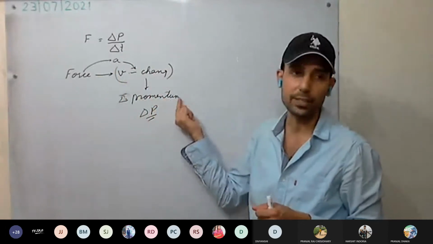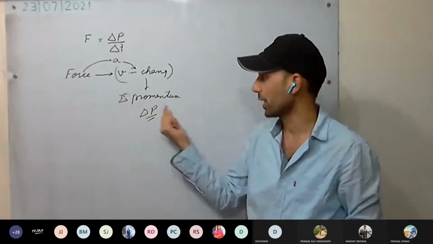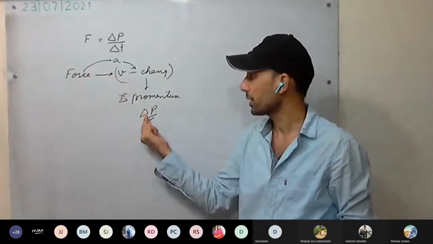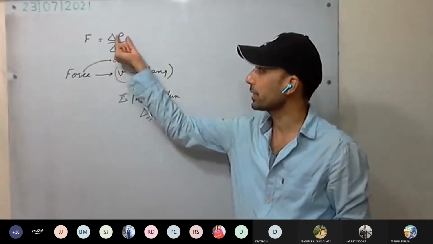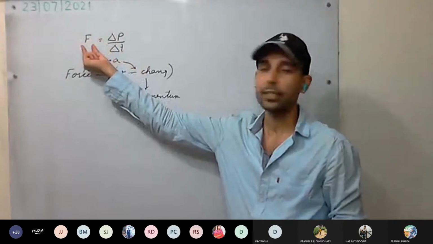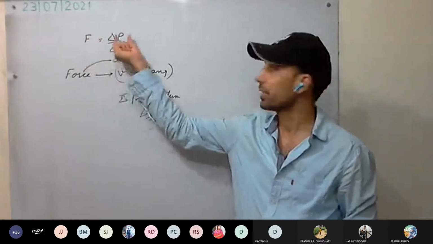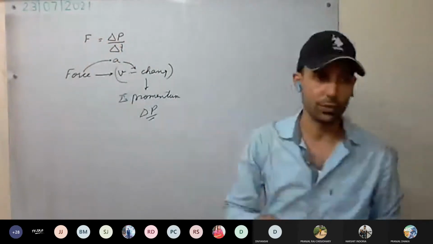Momentum is nothing but m delta v. Mass we are taking as constant. So force applied, change in momentum. If it is applied for t seconds, rate of change of momentum is proportional to the force applied.